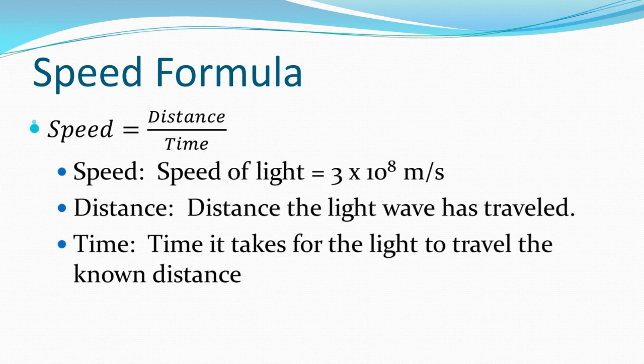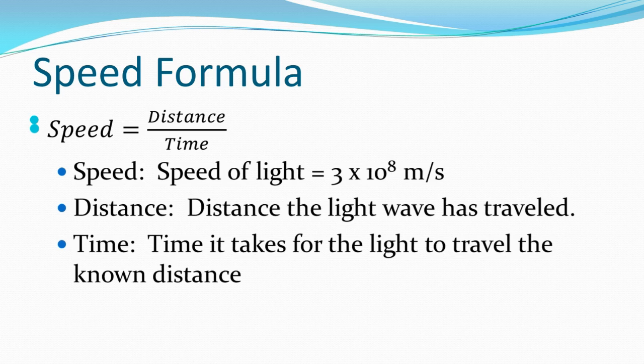Because light is moving as both a particle and wave, we can actually treat it very much like any object, from a car to a ball rolling, because we can use the speed formula. This is distance divided by time. So speed, in this case, refers to 3 times 10 to the 8th meters per second, distance refers to the distance the light wave has traveled, and time refers to the time it takes for light to travel the known distance.